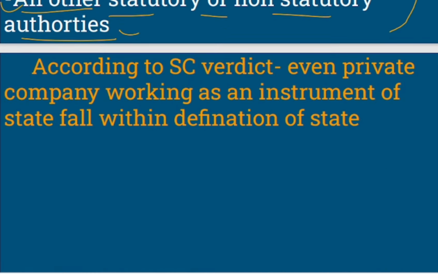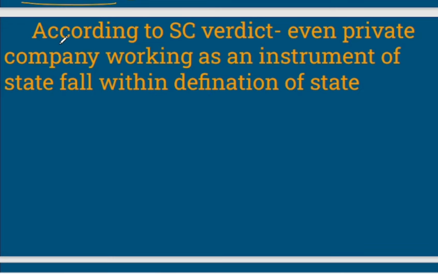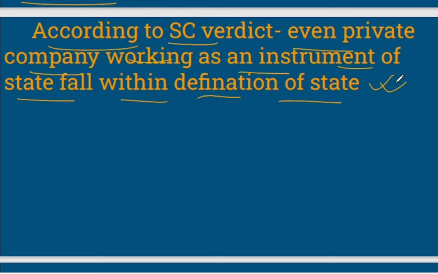Now here it's interesting to note that according to a Supreme Court verdict, even a private company working as an instrument of state falls within the definition of state. Very, very important, right? The definition which we saw of a state earlier was according to the Constitution. But later on the Supreme Court gave a verdict, and according to it, even a private company working as an instrument of state falls within the definition of state. Very, very important. You should know. Questions have been asked on this statement, right?